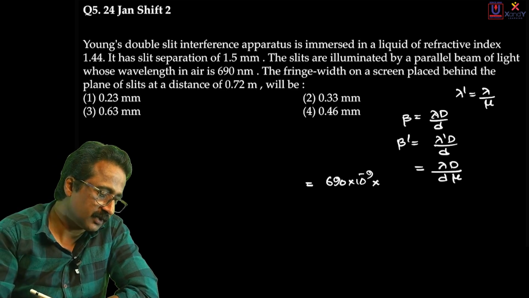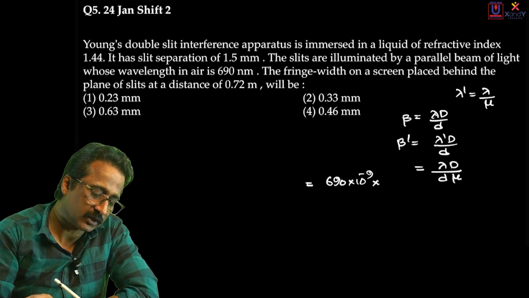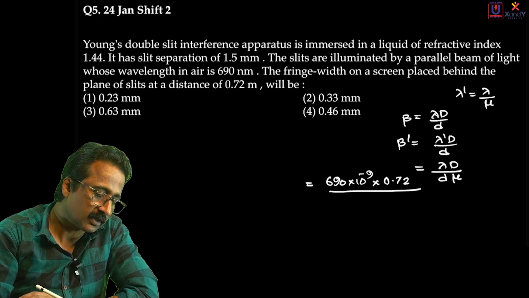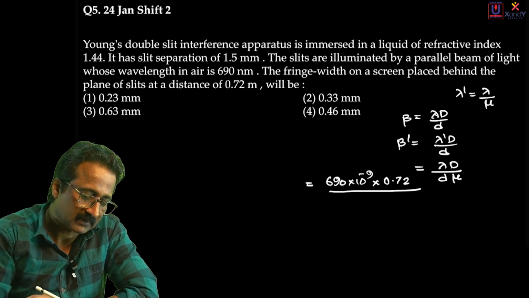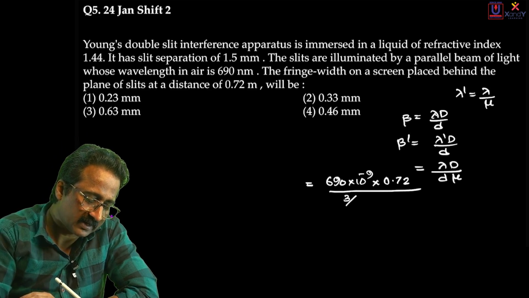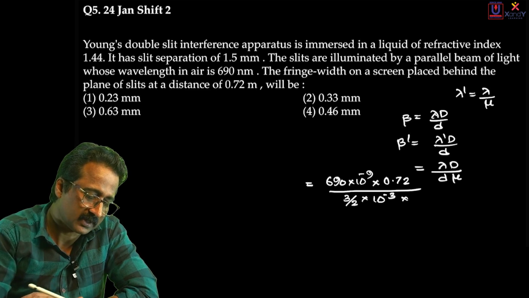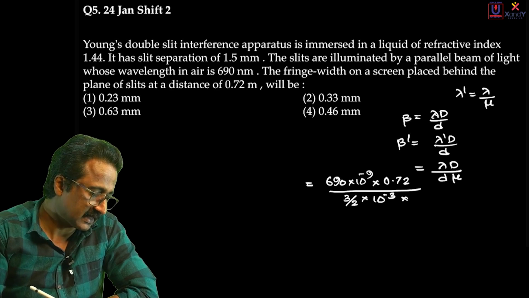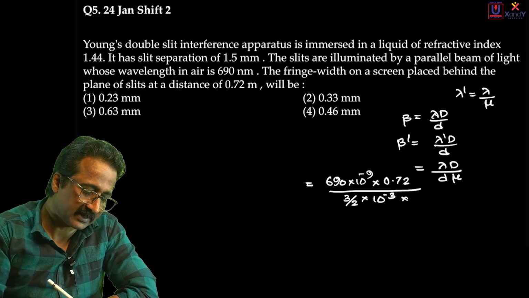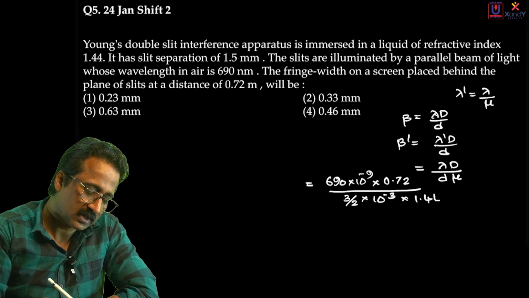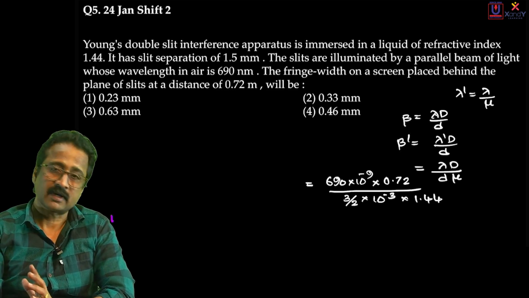capital D, which is given to be equal to how much? 0.72 meter, directly in meters. Lambda D by small d is 1.5 millimeter. 1.5 millimeter I can write as 3 by 2 into 10 raised to minus 3. That into the refractive index, which is 1.44. You can simplify this.